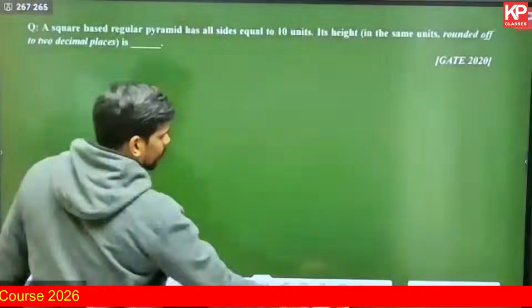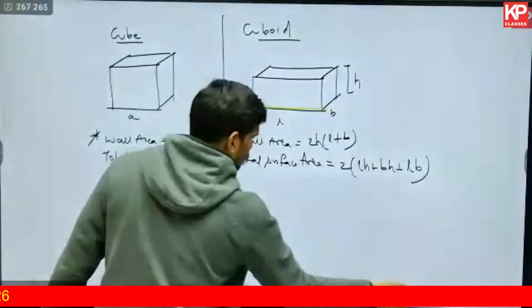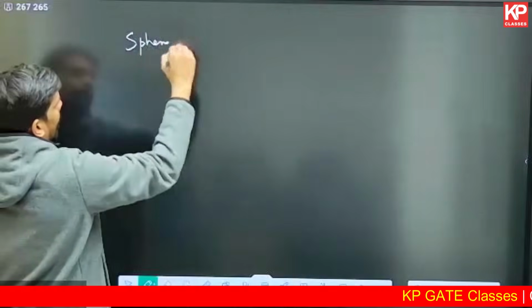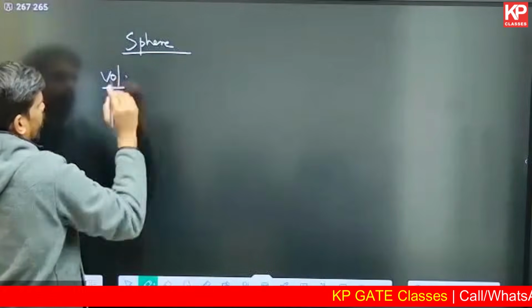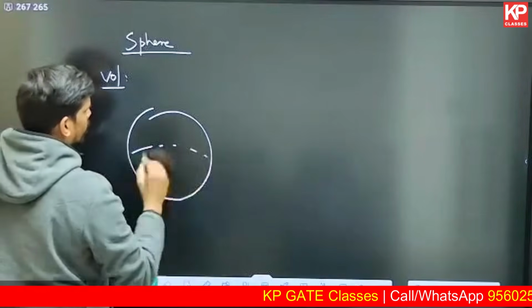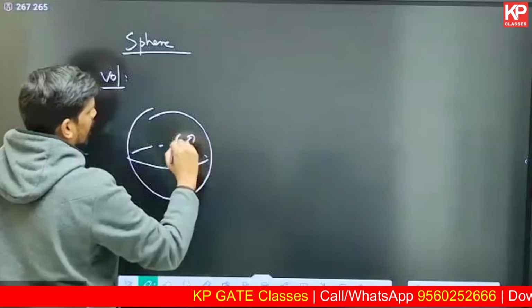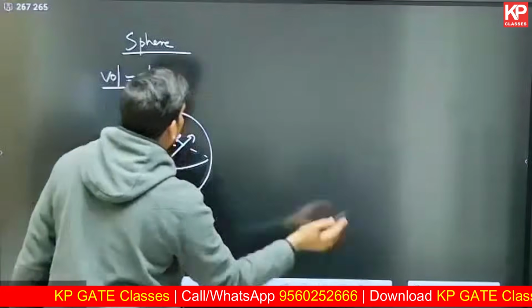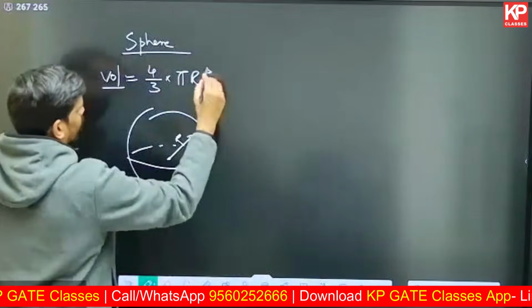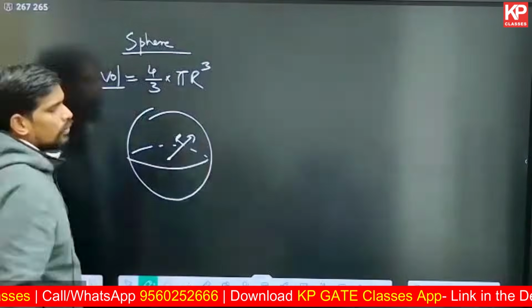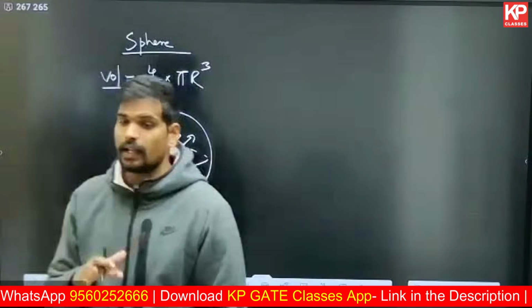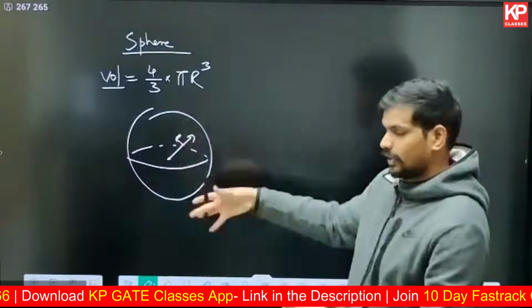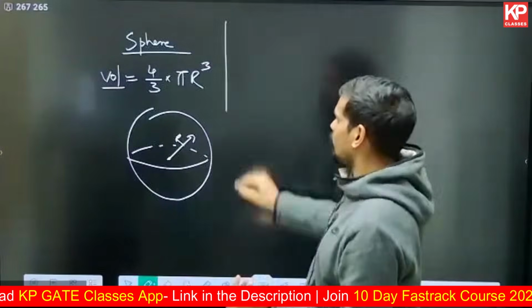So let us say, for example, if you have a sphere, the volume, if you remember, sphere is basically a solid with a particular known radius. If you know the radius r, the volume of the sphere will be given by 4 by 3 pi r cube. In the GATE examination, you will have a scientific calculator, so accordingly, you can use the value of pi from the calculator itself. So 4 by 3 pi r cube is the total volume of the sphere. The surface area of a sphere will be 4 pi r square, but that's not generally applicable.